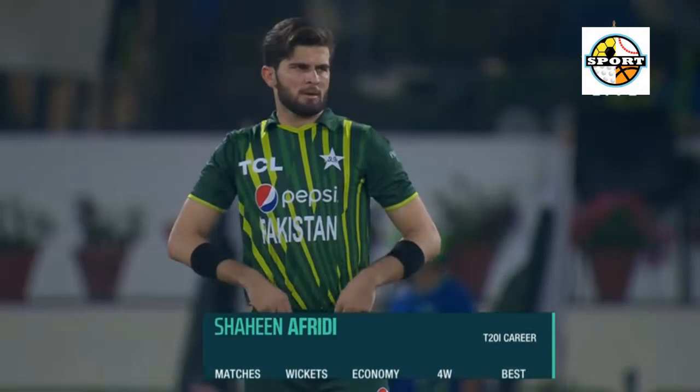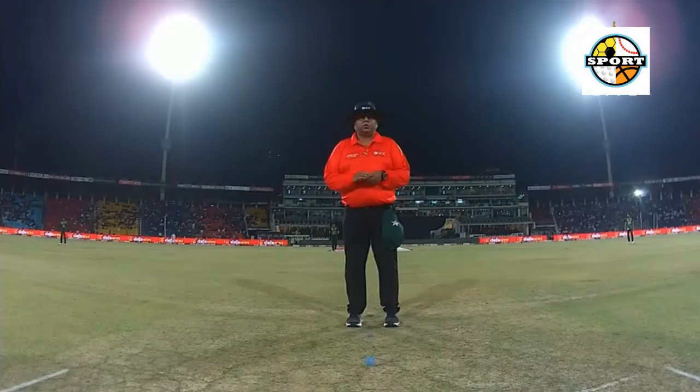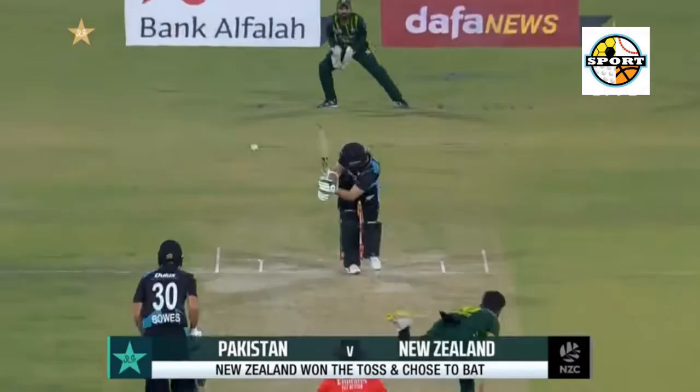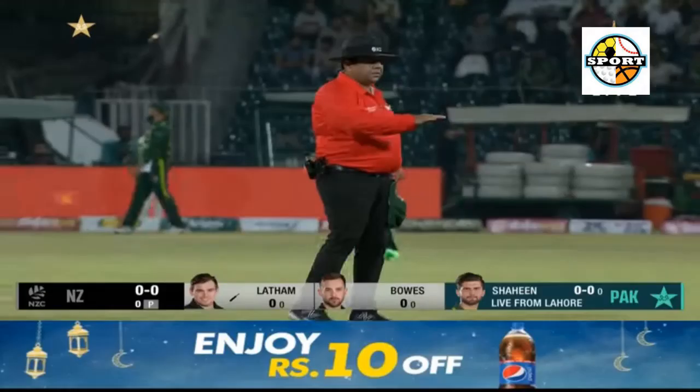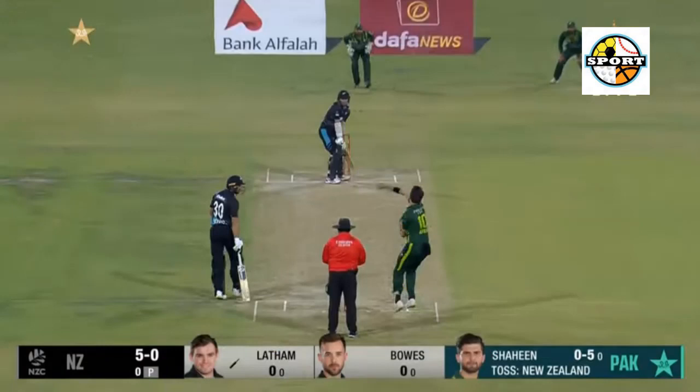7.1 Nishan to Saim Ayub, out caught by Latham. Edges it to the keeper. Was a length delivery. Saim Ayub danced down, looked to push at it and got an edge to the keeper. Was a lovely length delivery, and the batter fell into the trap. He stayed leg side of the ball and that didn't help his cause.